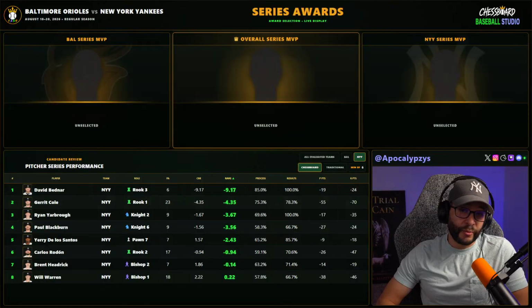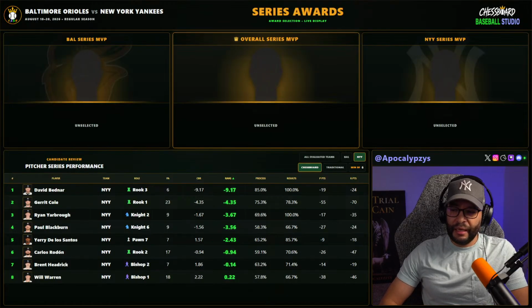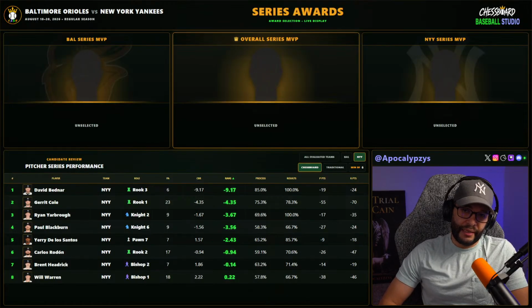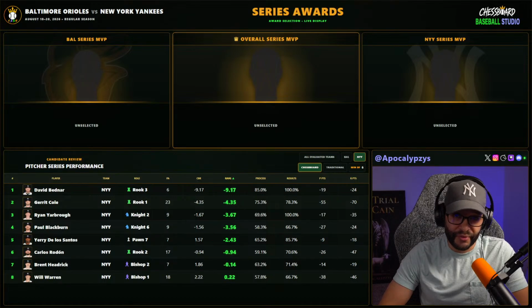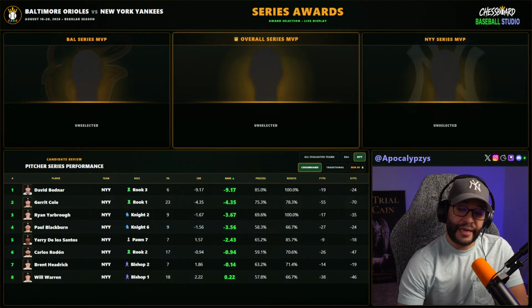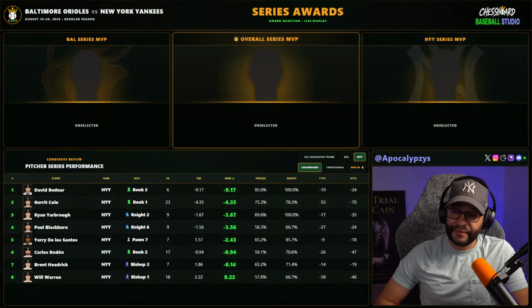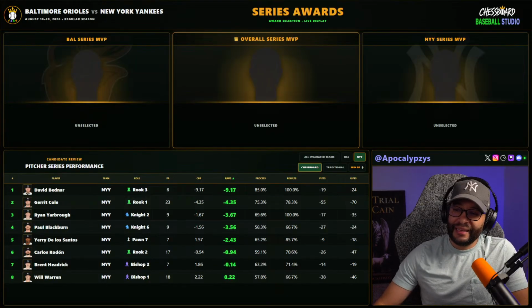Yarbrough is another honorable mention here. Ryan Yarbrough, you see him there, number 3. Blackburn was amazing too. Really, all the pitchers, with the exception of Warren and Hedrick, I thought were outstanding for the Yankees this series. The Orioles barely did anything to the Yankees, with the exception of those homers by Beavers and Alonso. Not a lot of offense for the Orioles. But I do want to shout out the entire Yankees pitching staff. I wish I could give more than one award, but I can't. It's only one. And for the Yankees, that goes to Garrett Cole.